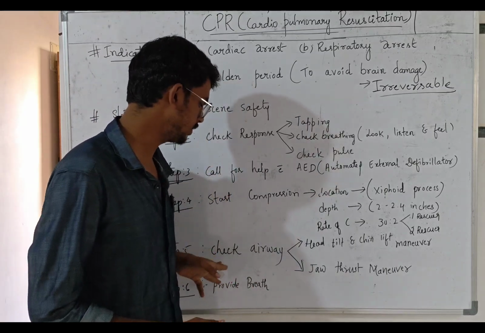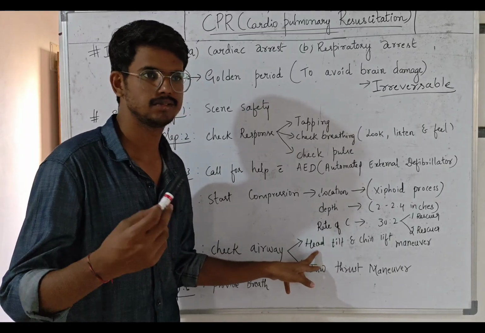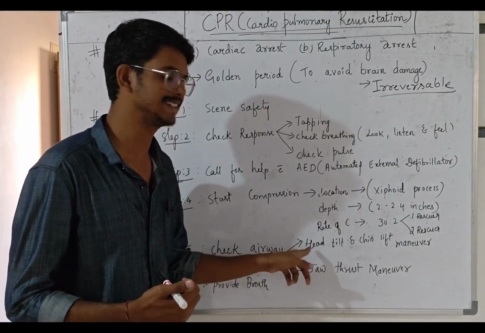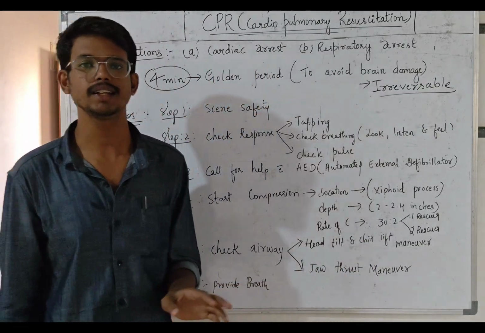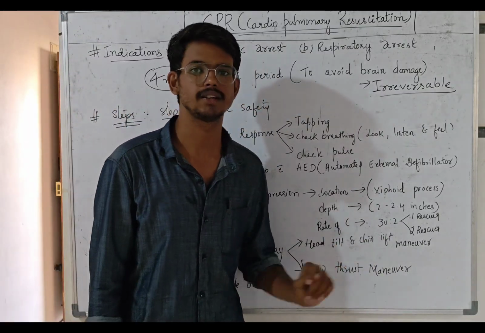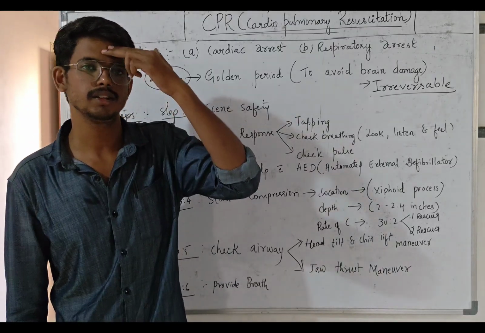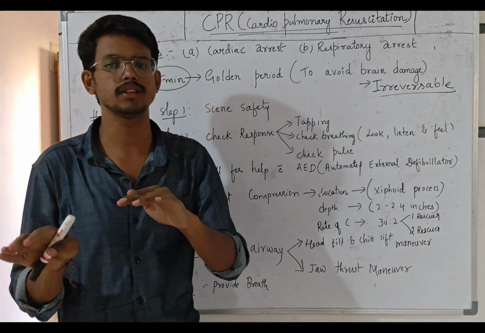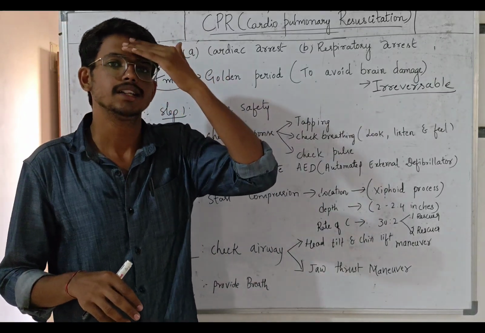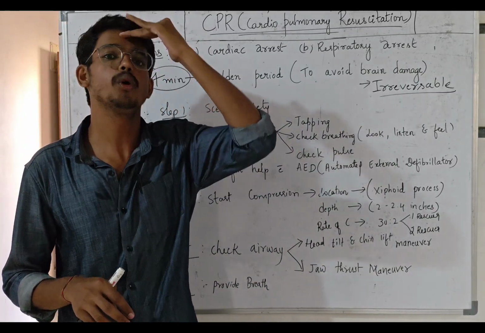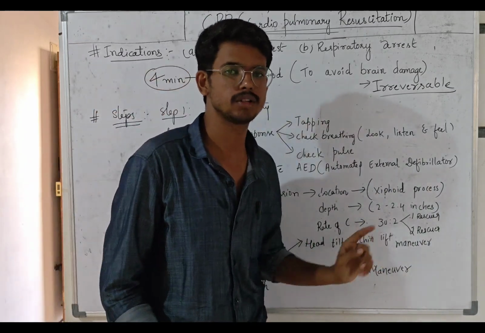For clearing and checking the airway, there are two procedures. The simple procedure is the head tilt and chin lift maneuver, and the other is the jaw thrust maneuver. In the head tilt and chin lift maneuver, when the person is in the supine position, one hand moves the head a little bit upward and the chin downward.